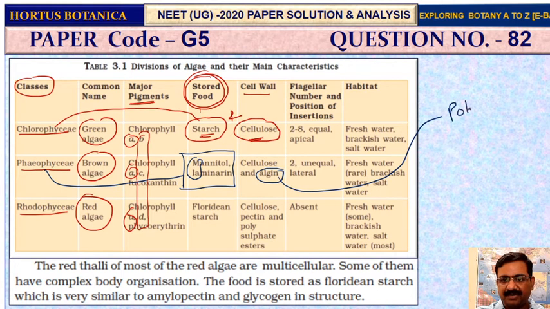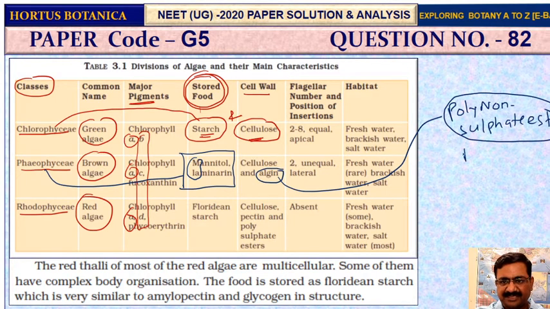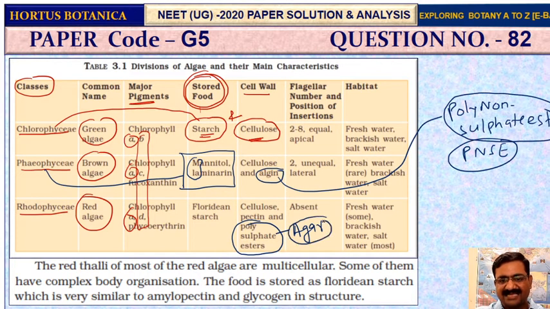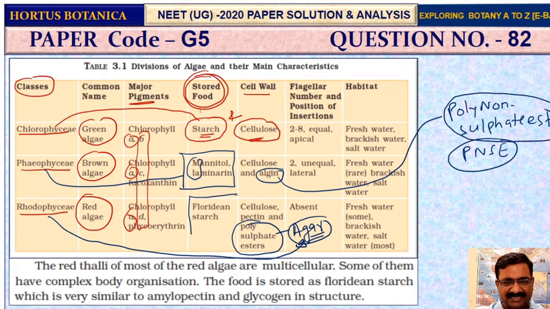And this algin, my dear, is poly non-sulfate ester. Remember, in brown algae it is poly non-sulfate ester. But when you talk about red algae, it is polysulfate ester, and this polysulfate ester is called agar. Red algae are called agarophytes. Gracilaria and Gelidium are the agarophytes.